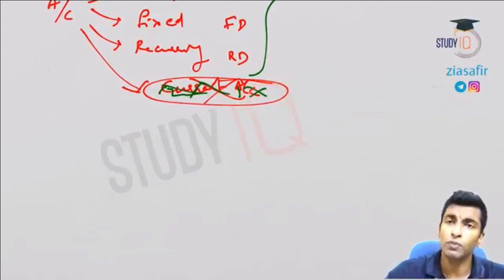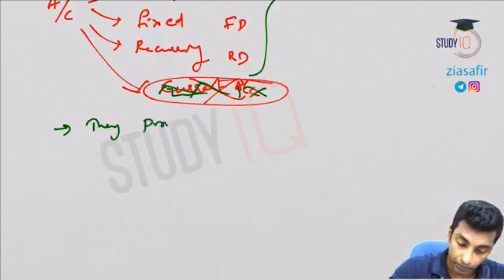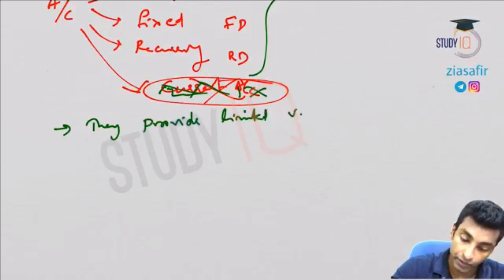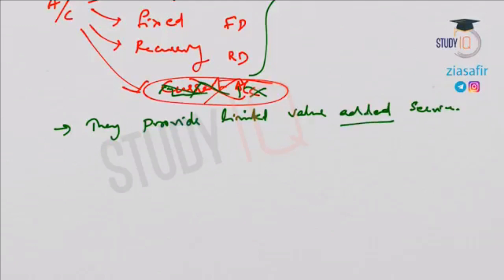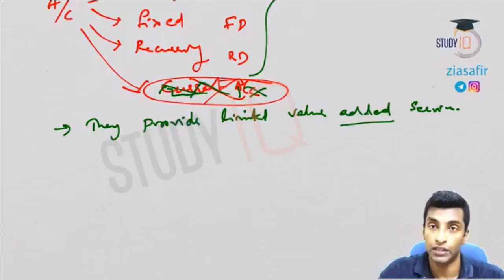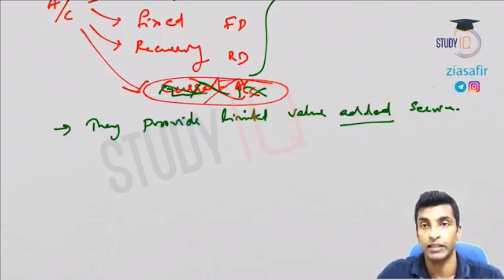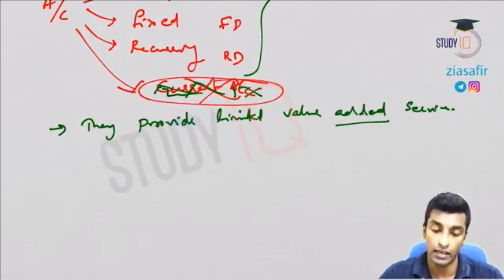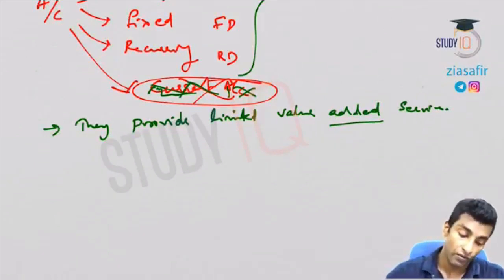So they also provide limited value added services, like when it comes to banks, there are many services, right? The bank locker, the ATM withdrawal facility, the SMS messages, internet banking, and all these facilities are actually provided by banks. But when it comes to post office, you won't get that much value added services.